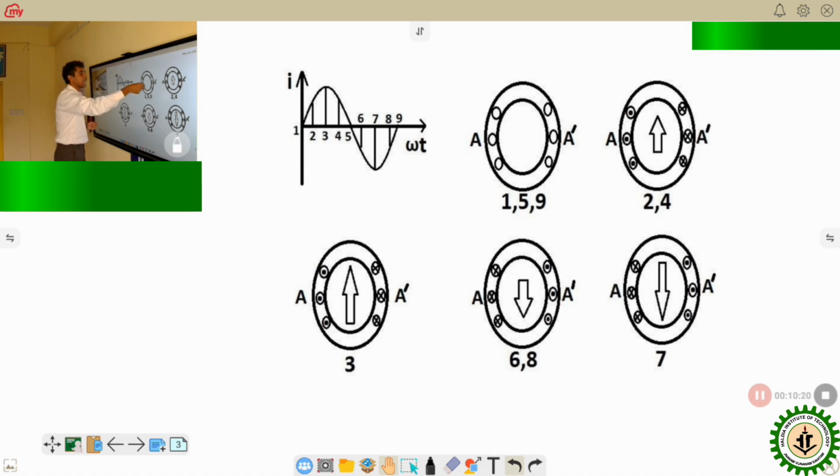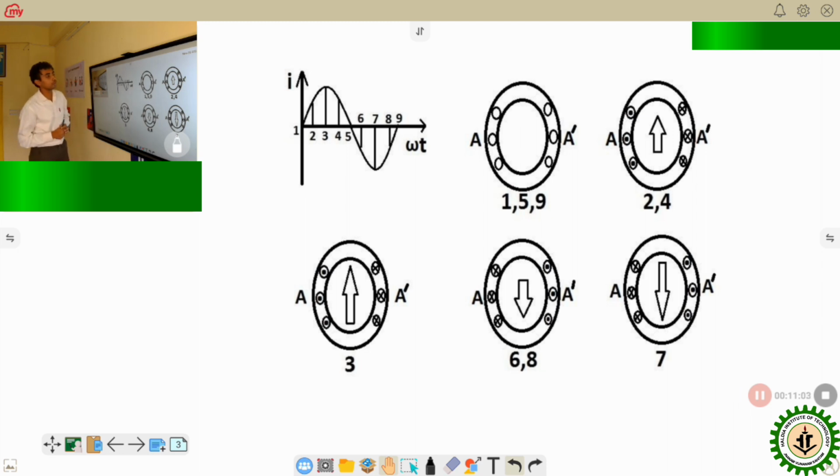So that means at the same position the current is varying sinusoidally, and the magnetic field is pulsating in nature: 0, intermediate positive, maximum positive, again intermediate positive, 0, negative, maximum negative, again intermediate negative, 0. So at the same position the magnetic field is fluctuating or pulsating or oscillating in nature. That is why it is called a stationary pulsating magnetic field. Now this stationary pulsating magnetic field MMF can be represented by some equation.